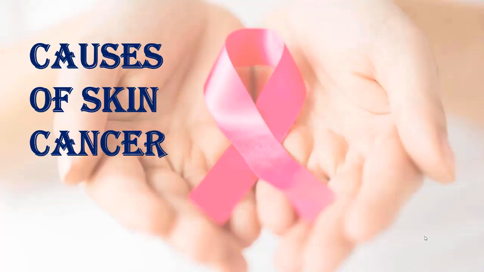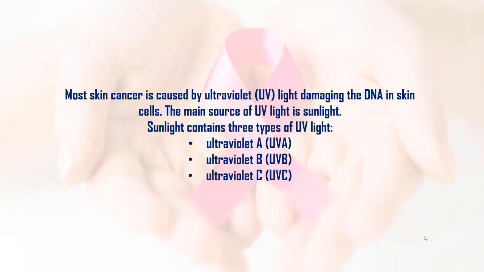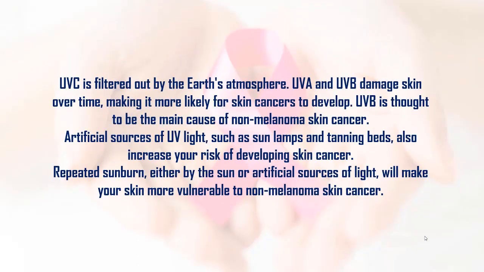Causes of skin cancer. Skin cancer is caused by ultraviolet (UV) light damaging the DNA in skin cells. The main source of UV light is sunlight. Sunlight contains three types of UV light: ultraviolet A (UVA), ultraviolet B (UVB), and ultraviolet C (UVC). UVC is filtered out by the Earth's atmosphere.